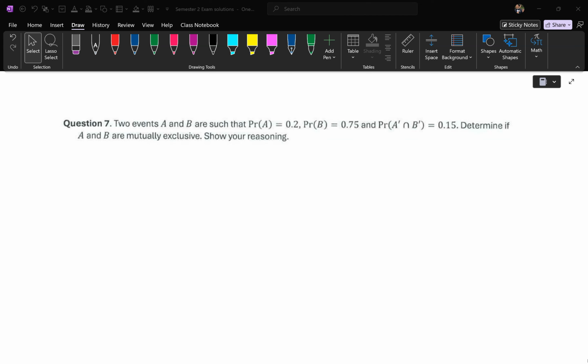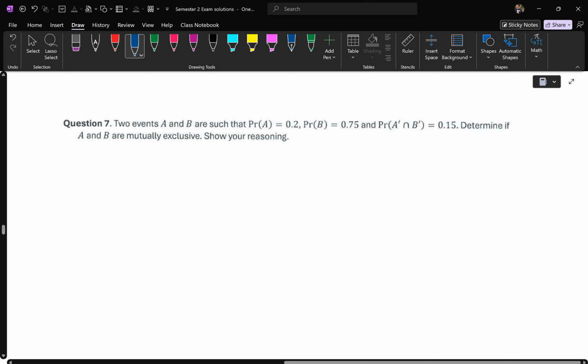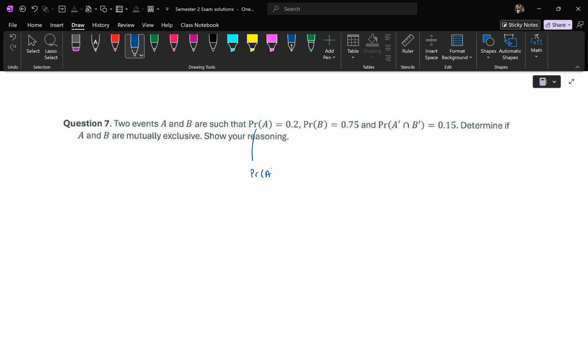Hi there, Matt. So for question 7 of the short answer section, this is a probability question that tests the understanding of one property. So here it says two events A and B are such that P(A)... So they tell you what the probability of A is. So we know the chances of getting A. We also know the chances of getting B. And we also know this random fact here, the probability of the intersection of not A and not B.